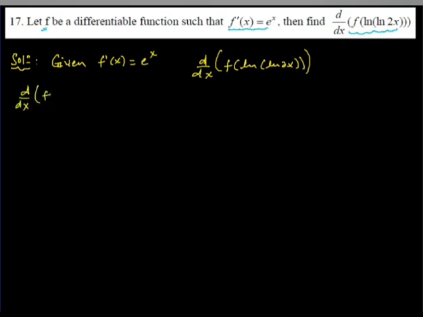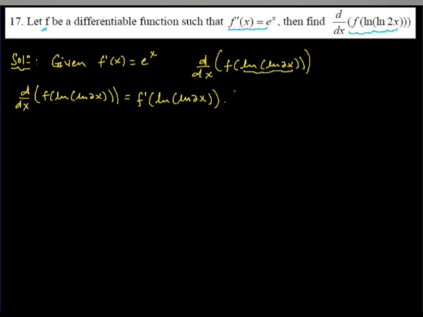So the derivative d by dx of f of ln 2x, using the chain rule, means f derivative of ln 2x, times the derivative of the next inner function, which is ln 2x.